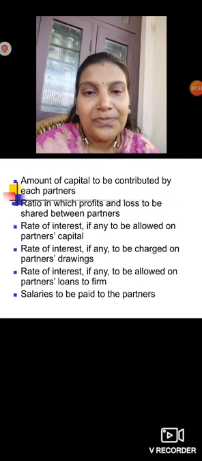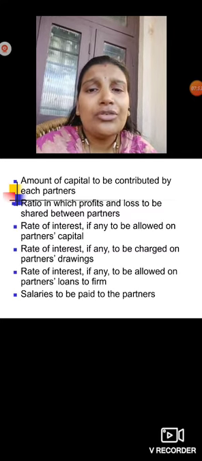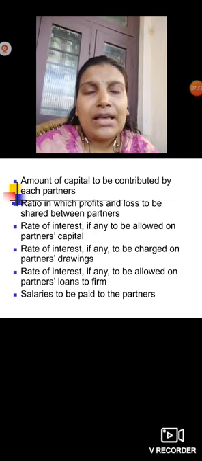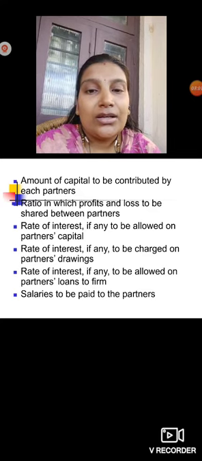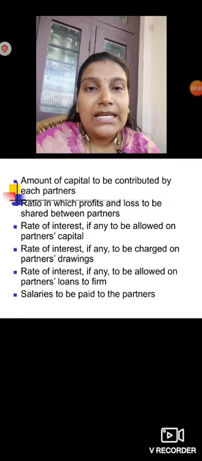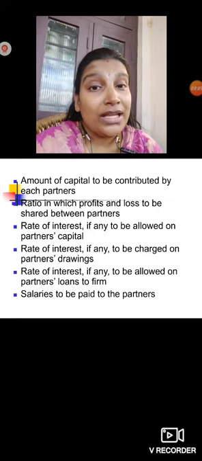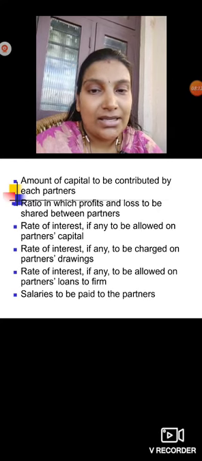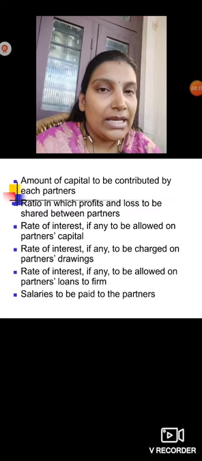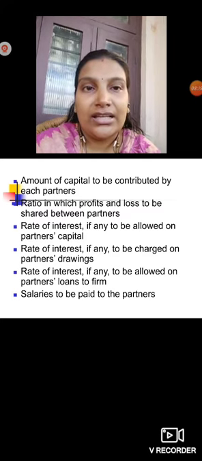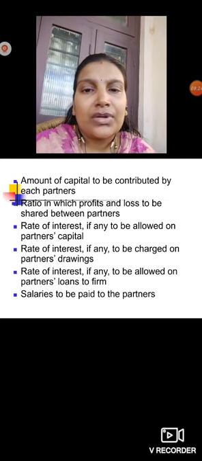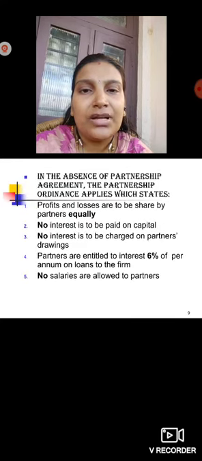in your partnership deed. The next is the rate of interest, if any, to be allowed on partners' loan to the firm. For example, if the partnership needs a loan and a partner is ready to give the loan to the firm, at what rate are you going to pay interest to him for his advances, that you have to mention. Then the salary to be paid to the partners. If you are paying any salary to any partner, you should mention clearly how much. These are all the contents of a partnership deed.